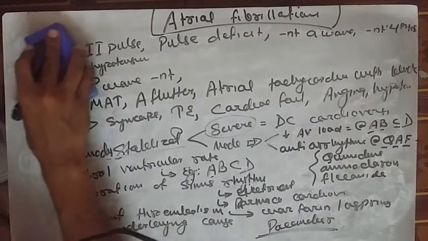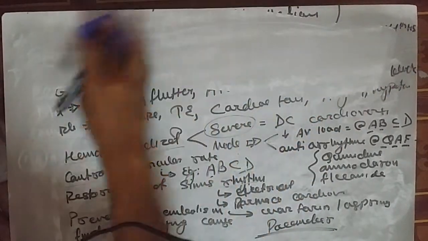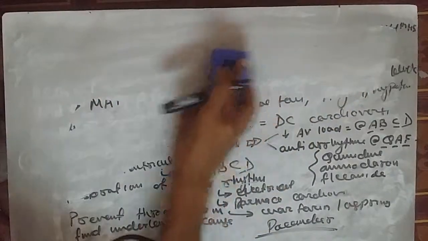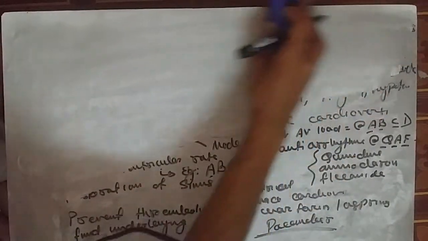Now, as we studied during the classification of arrhythmia, ectopics can be divided into supraventricular and ventricular. So what are the causes behind supraventricular tachycardia? One should know that supraventricular tachycardia includes atrial fibrillation, atrial flutter, and paroxysmal supraventricular tachycardia. What are the causes behind the supraventricular, meaning atrial fibrillation or flutters?